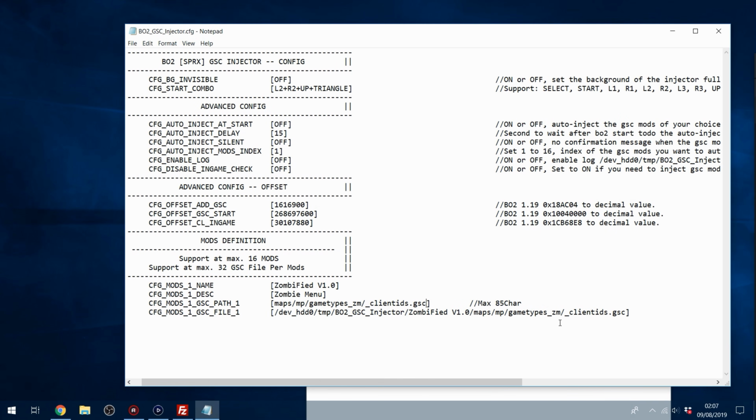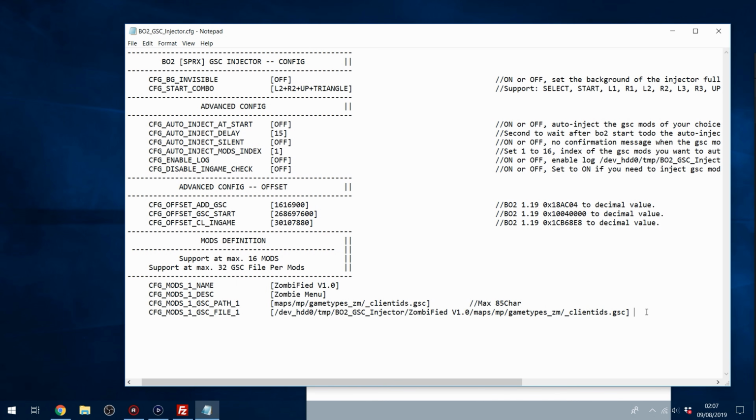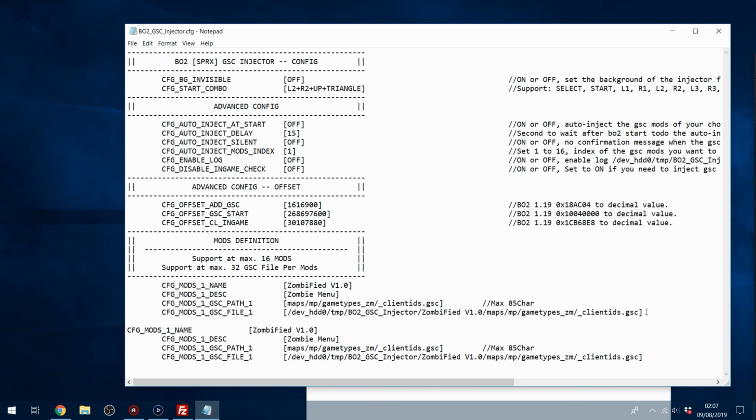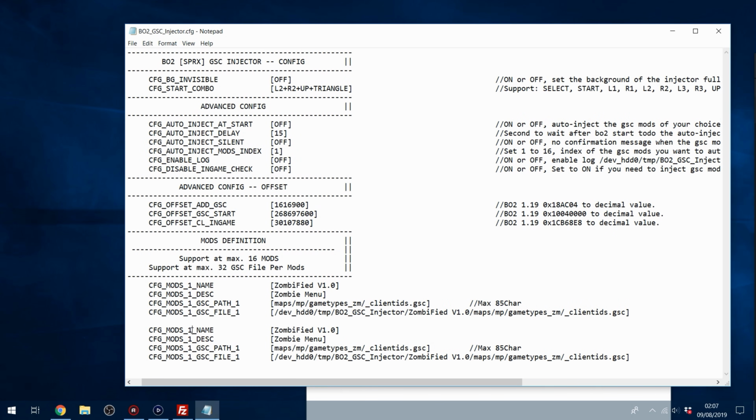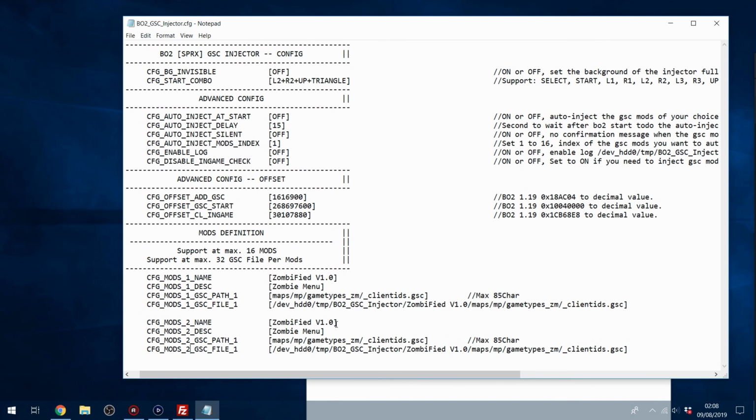So the next one we're going to add in is the Jiggy menu. So we copy that whole section and paste underneath for the second menu. So this is obviously going to be CFG mods 2. So rename these to mods 2. And there we go. So now we're going to rename this. So this is going to be Jiggy v4. And then this is of course a multiplayer menu, not a zombie menu. So we'll put multiplayer menu.